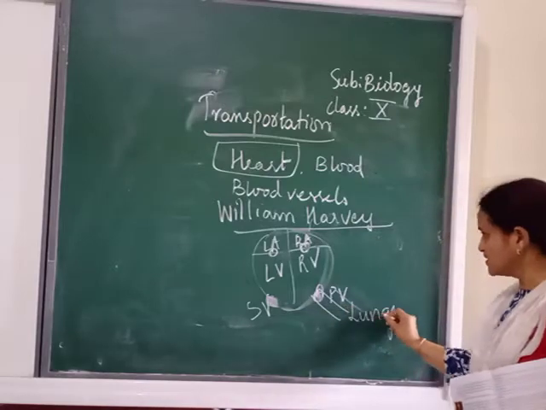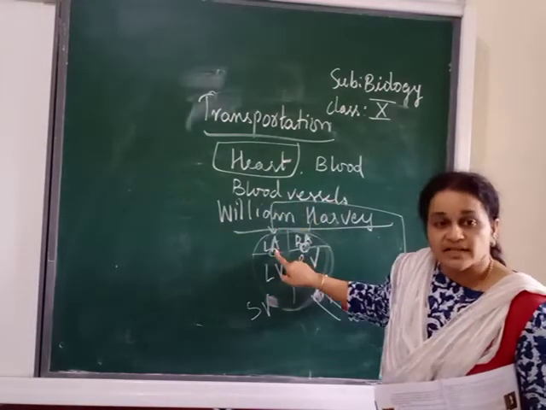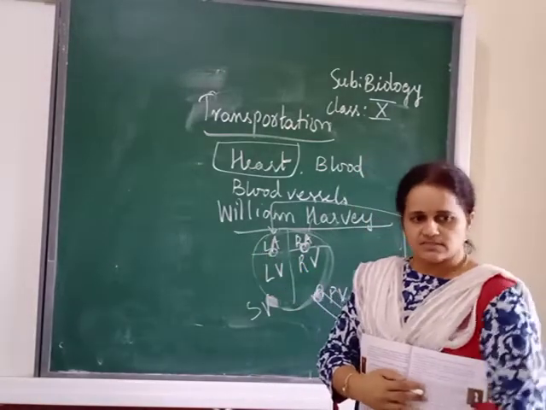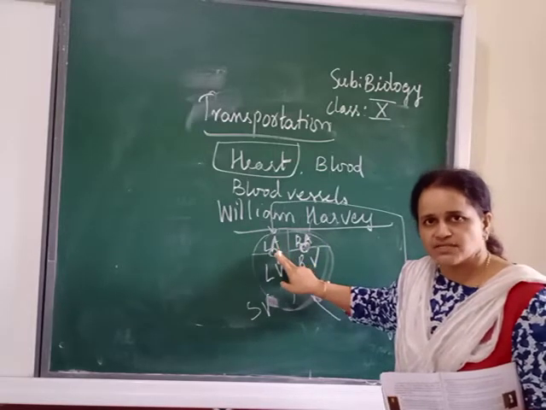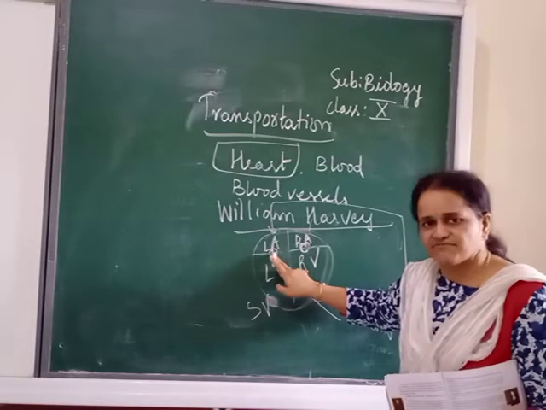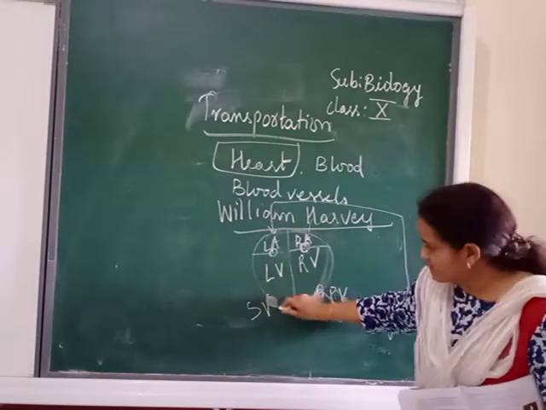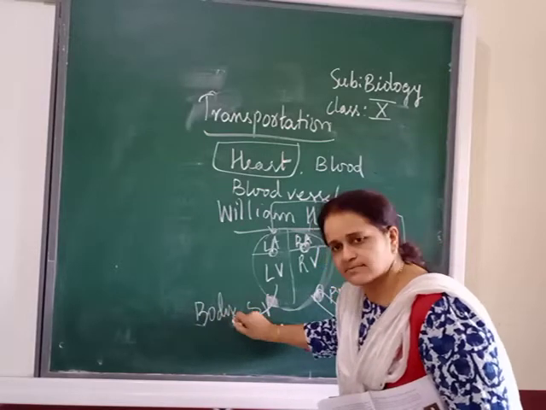From the lungs it comes back to our left atrium. Understood? Because now it is oxygenated blood. This oxygenated blood comes to the left atrium, then to which ventricle? Left ventricle. From here it will go to the body parts.